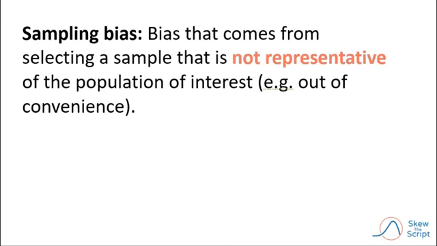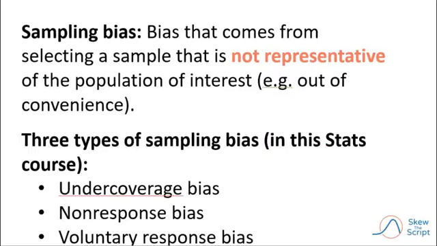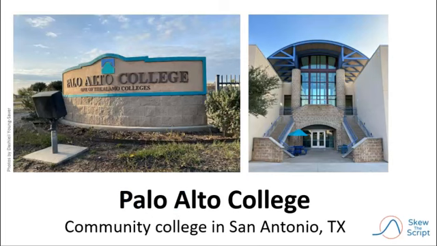Sampling bias is bias that comes from selecting a sample that is not representative of the population of interest. It might happen out of convenience, or to keep costs down, or any number of reasons. We're going to look at 3 types of sampling bias as we go through this statistics course. The first is undercoverage bias.